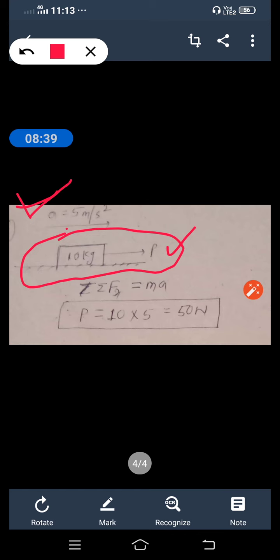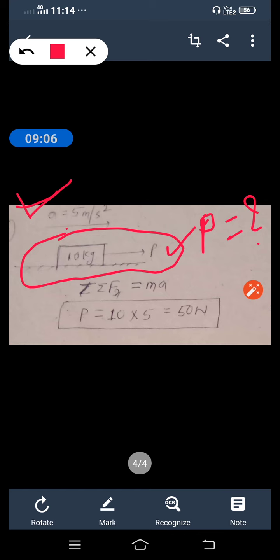The ground surface, of course, is frictionless, and acceleration over that body is 5 meter per second square. And our question is, what is P? That is our question.